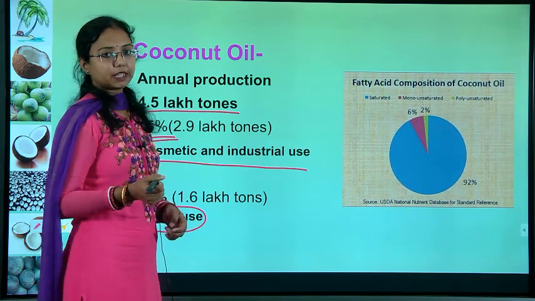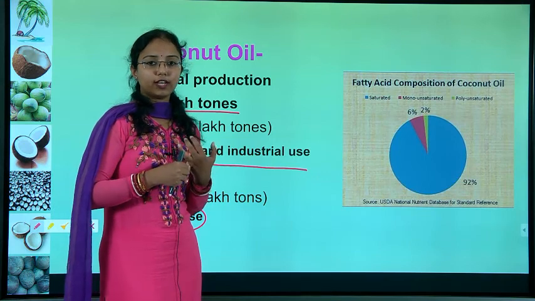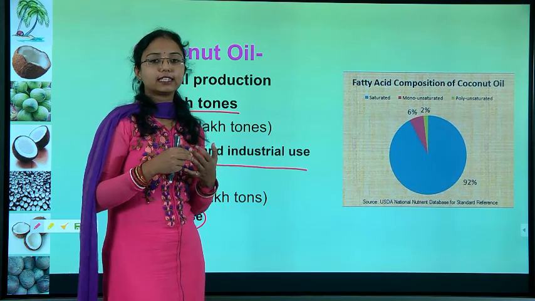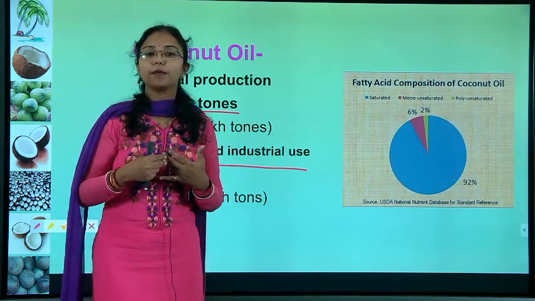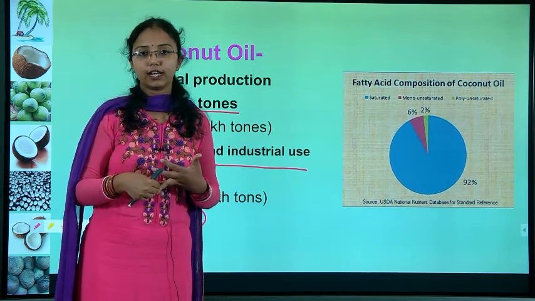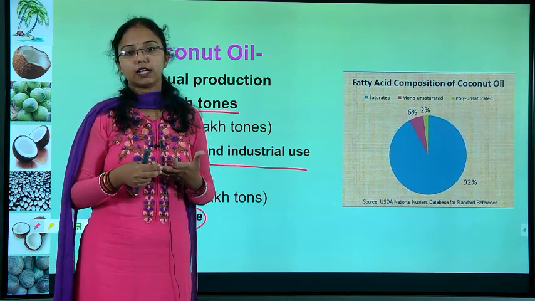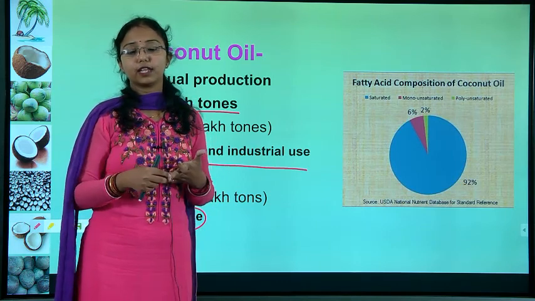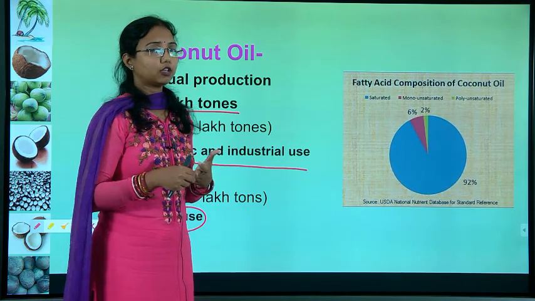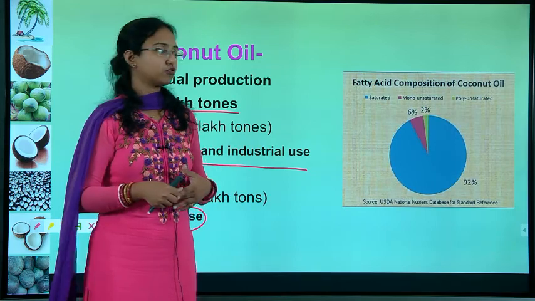There are 3 purposes I already told. It can be used as a coconut oil for food. Next, it can be used for cosmetic use like hair oil or liquid soap. And the last is the industrial purpose.